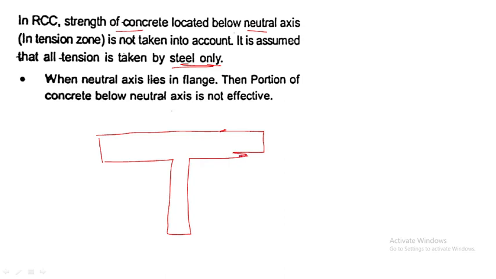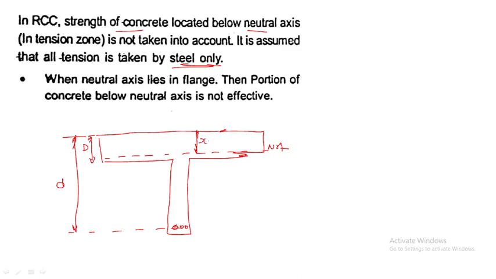This is a T-beam. The reinforcement will be provided at the bottom, and this is the effective depth. This is the depth of the flange, and this is the neutral axis, and this is Xu.